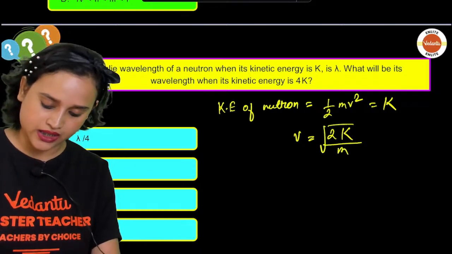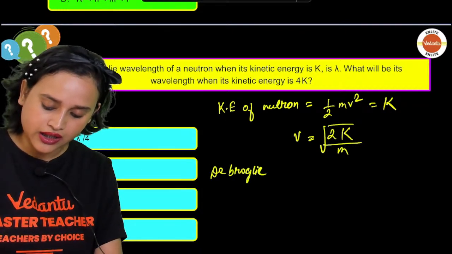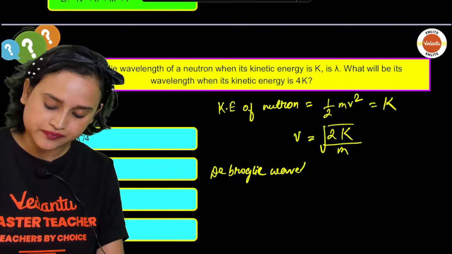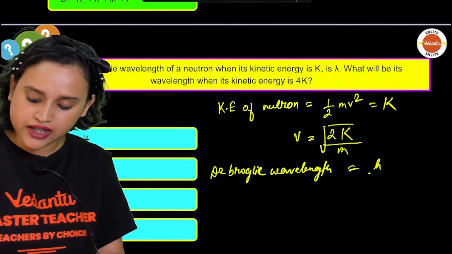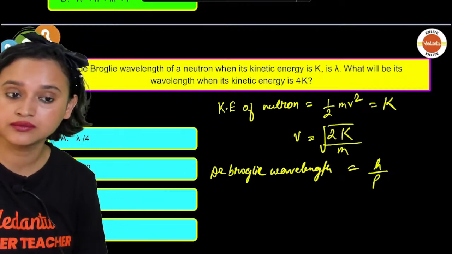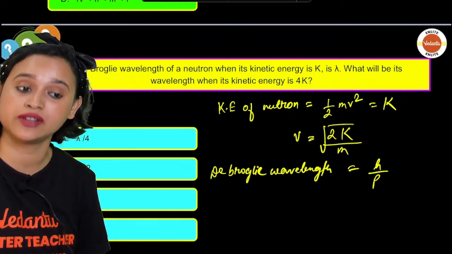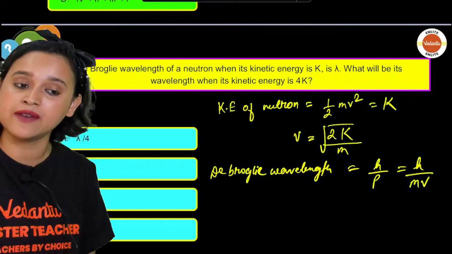Yes. Okay. Now the de Broglie wavelength factor, let's bring in. The de Broglie wavelength is equal to what? H divided by P, isn't it? Yes, H divided by P. H divided by m multiplied with V. So we can write this as H divided by mv.